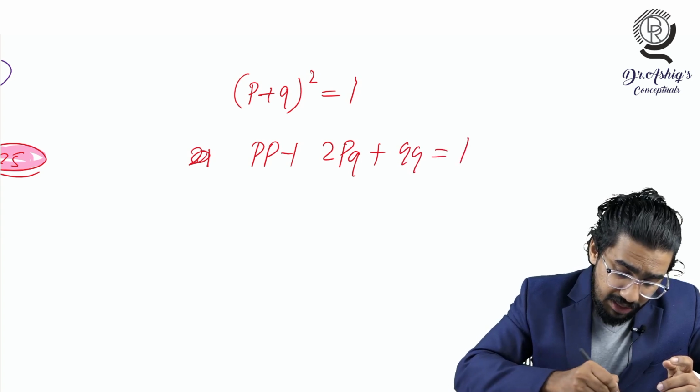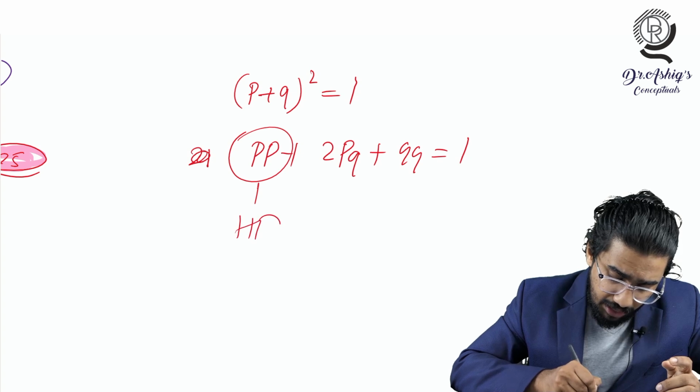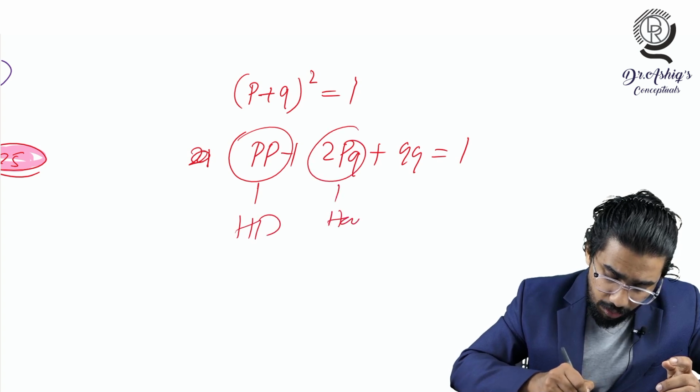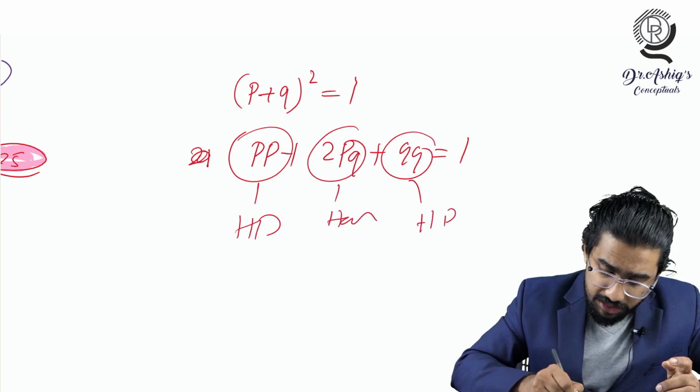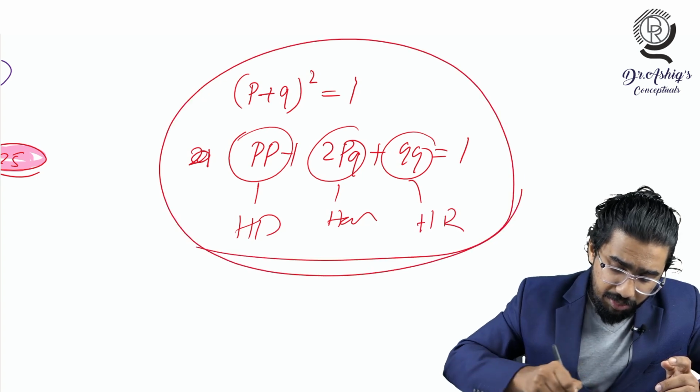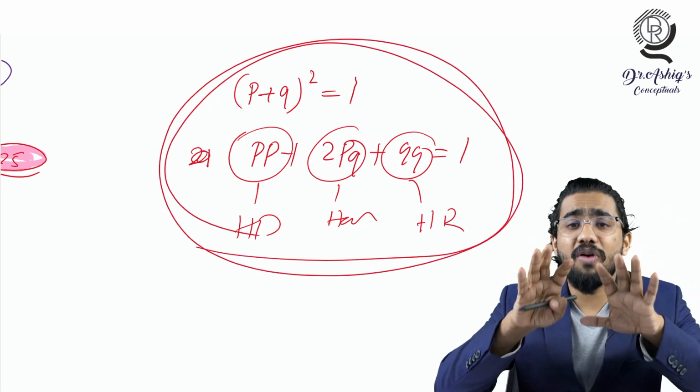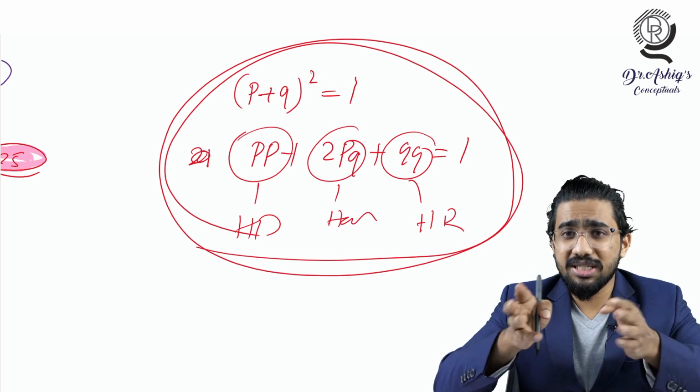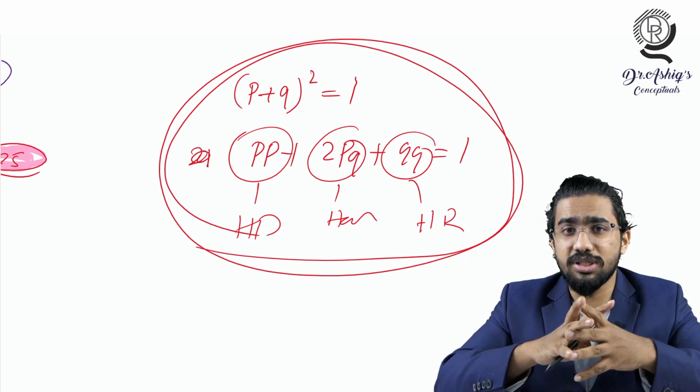And what is the take home message? This is the homozygous dominant, this is the heterozygous, and this is the homozygous recessive here. You have to keep this very much in mind, and whatever question they are asking, just apply this logic there.